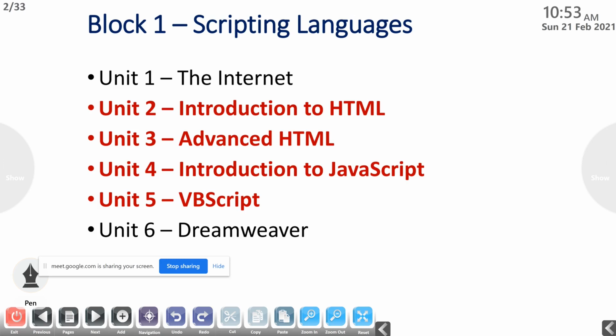Then, on the right side of the record book, you have to write the program. We will discuss how you can write the HTML code. In the right part of the page, you have to write the HTML code.